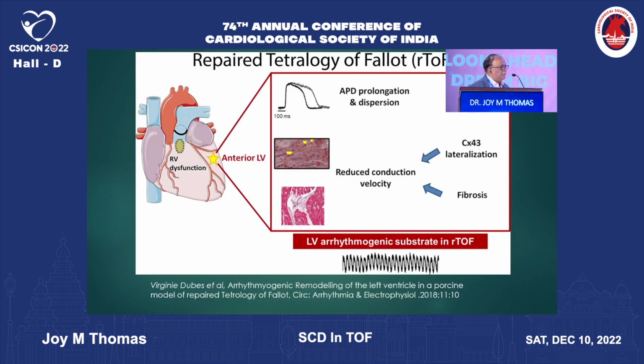There is some sudden cardiac death, and this can be attributed to the surgery which is done in these patients at a very young age, which in earlier years involved a ventriculotomy in the anterior part of the right ventricle. This in turn contributed to a prolongation of the action potential duration and a dispersion in this action potential. Apart from that, there was a reduction in the conduction velocity caused by fibrosis and lateralization, and this created an arrhythmogenic substrate in patients with tetralogy of Fallot.